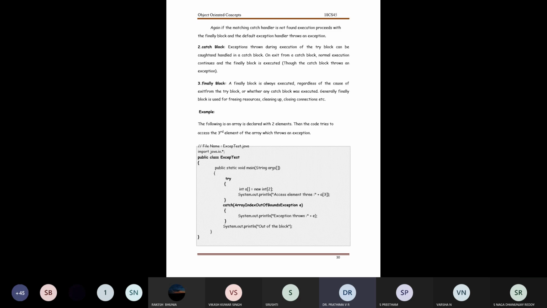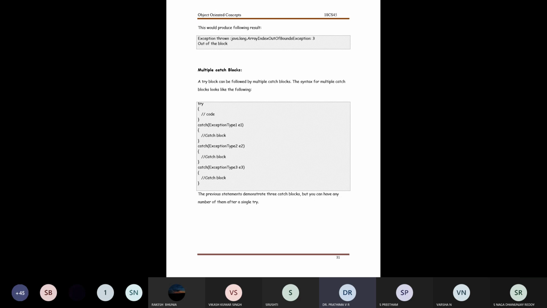Inside this catch block, I have ArrayIndexOutOfBoundsException, created with an object called e, with opening and closing brackets where the exceptions are thrown, and finally I am out of the block.